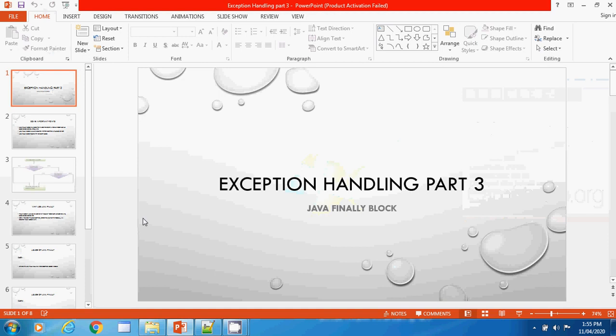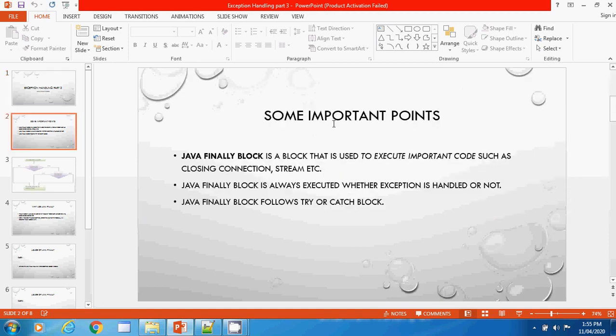So, exception handling part 3. These are some important points which you have to remember. Java finally block is a block that is used to execute important code. As I've told you earlier also, the Java finally block is always executed whether the exception is handled or not. That will be much clearer with the help of a flowchart and code. The Java finally block follows a try or catch block.